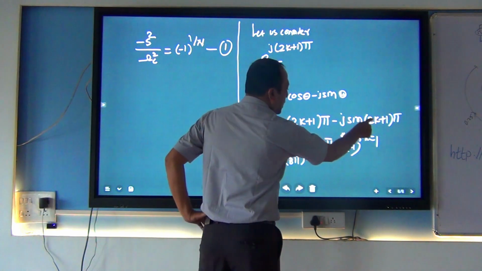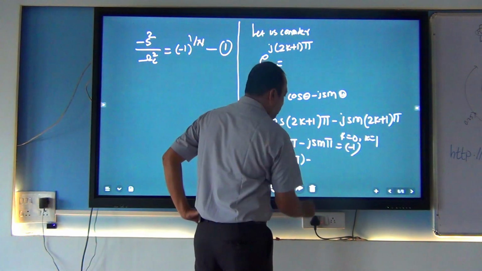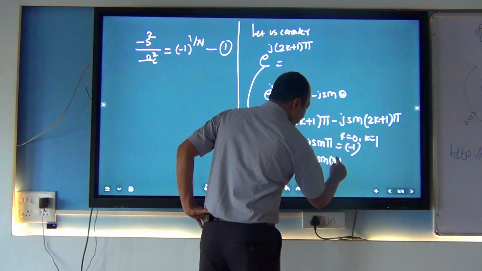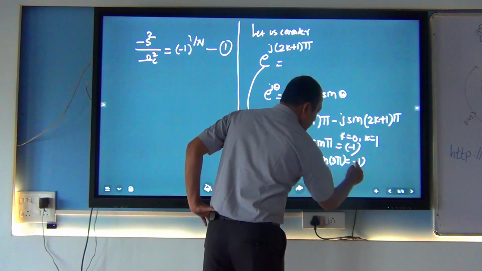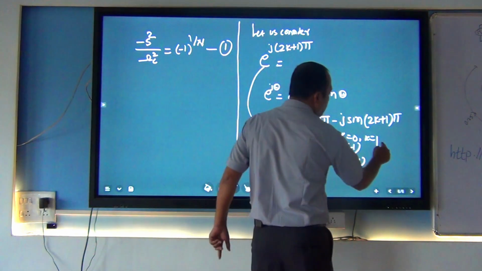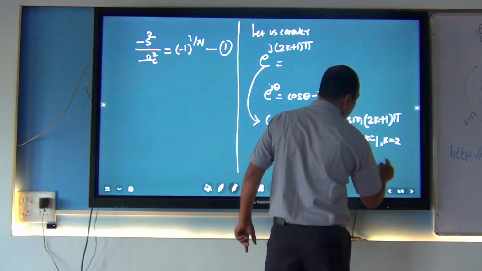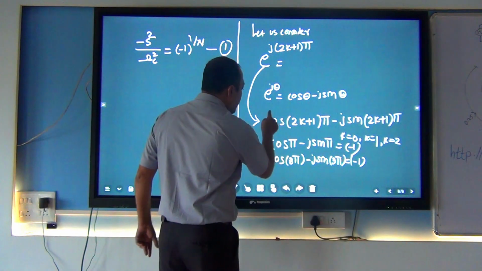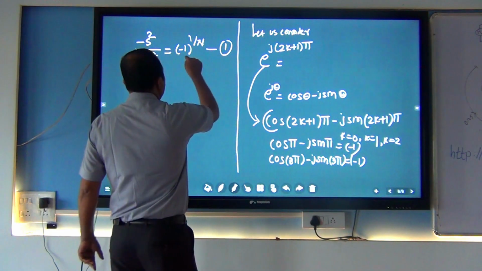Minus, substituting the value k equal to 1, it is j sin of 3 pi. So again the value is minus 1. If I substitute all the values of k equal to 0, 1, 2, 3, 4, 5, I am always getting a minus 1. So shall I replace this whole equation by this portion?